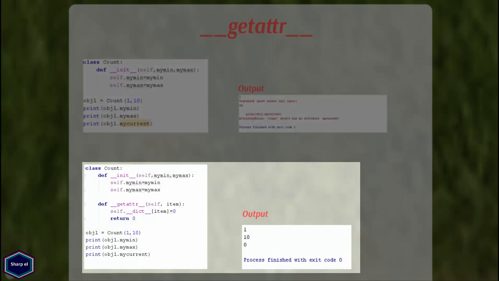Now my class Count has the __getattr__ method. Now when I try to access the myCurrent attribute, Python returns me whatever I have implemented in the __getattr__ method. In my example, whenever I try to call an attribute which doesn't exist, Python creates that attribute and sets it to integer value 0.